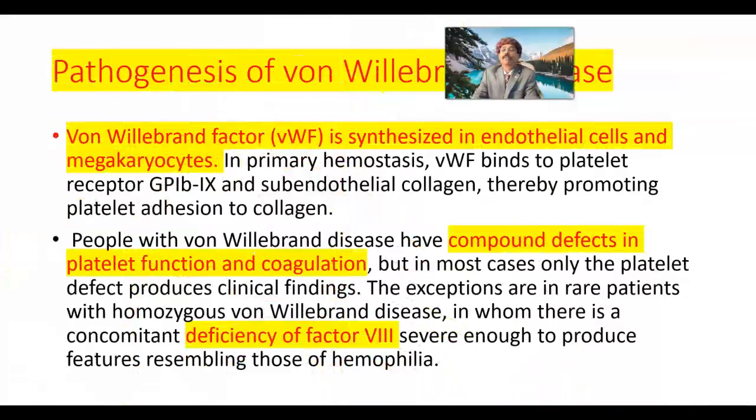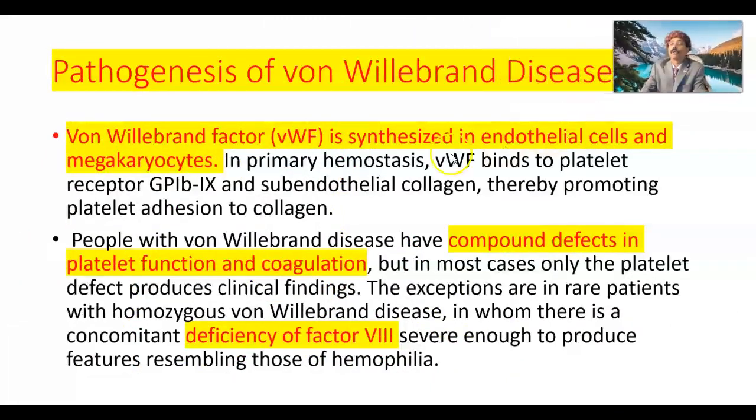So what is the pathogenesis of von Willebrand disease? Von Willebrand factor is synthesized in the endothelial cells and megakaryocytes, the precursors of the platelets. In primary hemostasis, von Willebrand factor binds to platelet receptor GP1b and subendothelial collagen, thereby promoting platelet adhesion to collagen.